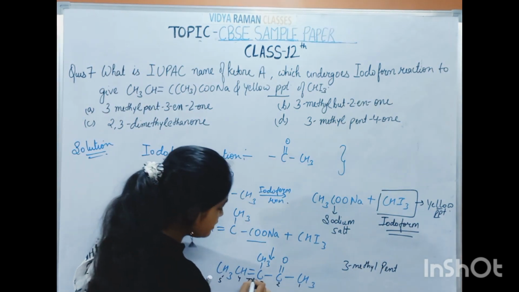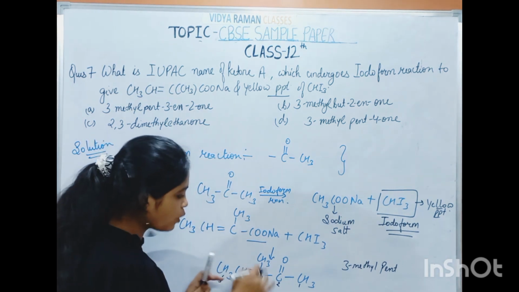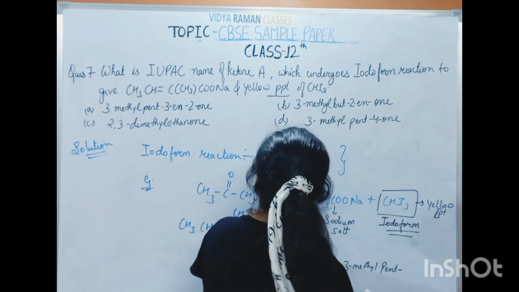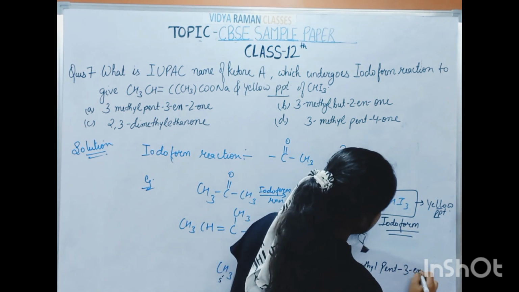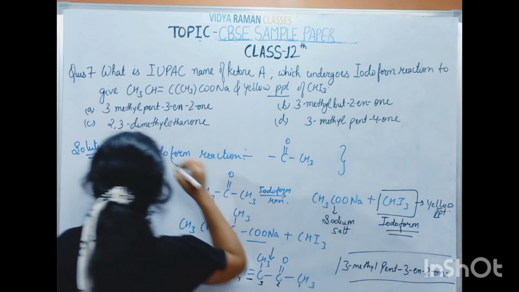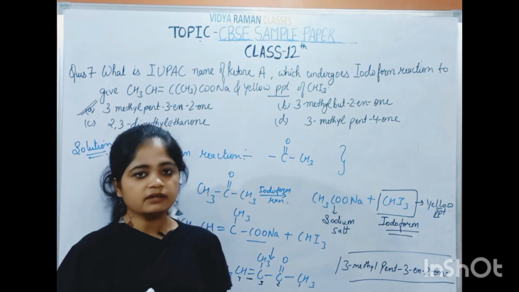Now, double bond means the position of unsaturation in the compound, and we also have to mention the position of the functional group in the suffix. So it will form pent-3-en-2-one. So this is the answer. The first option is the answer. I hope it is clear.